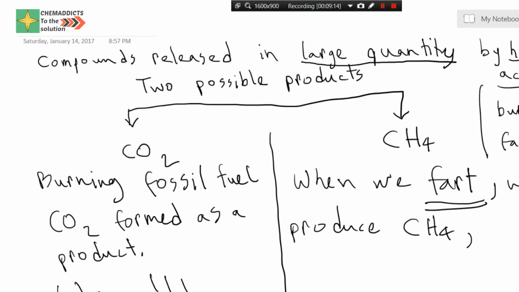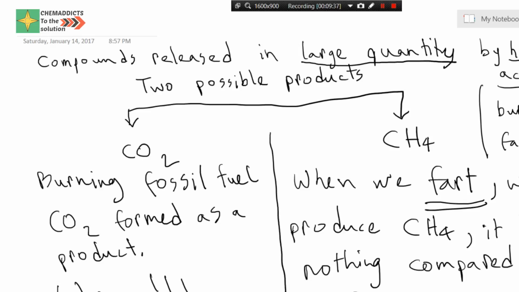So the main source of methane is our fart. It is nothing compared to carbon dioxide.